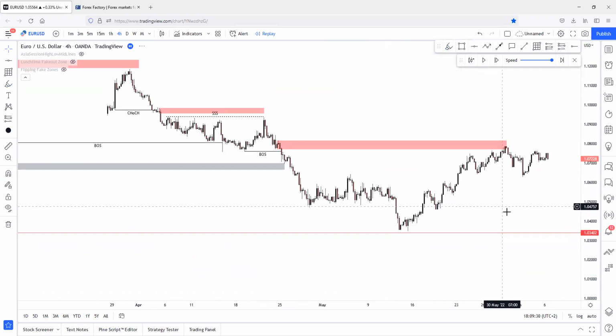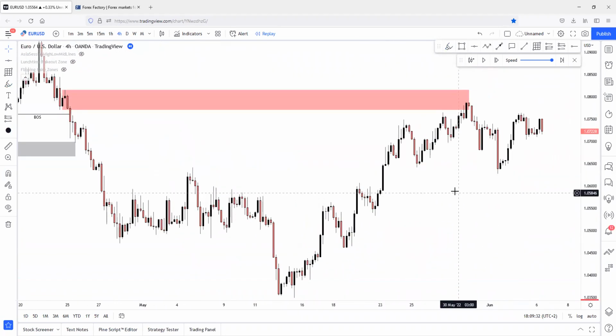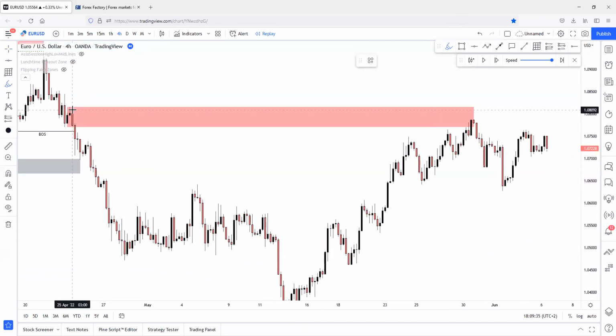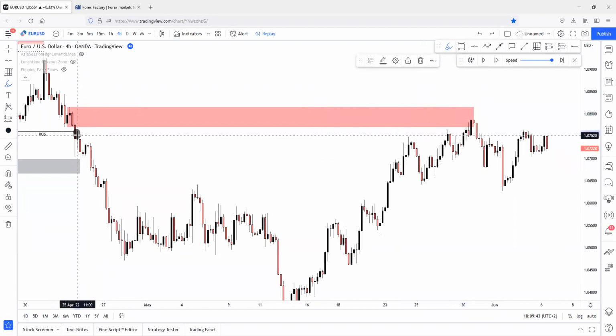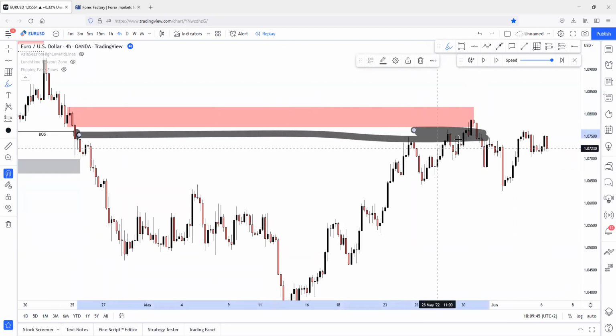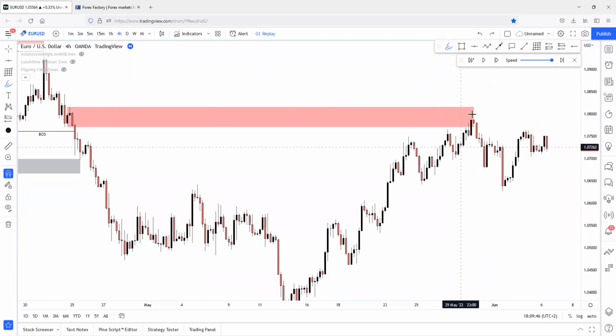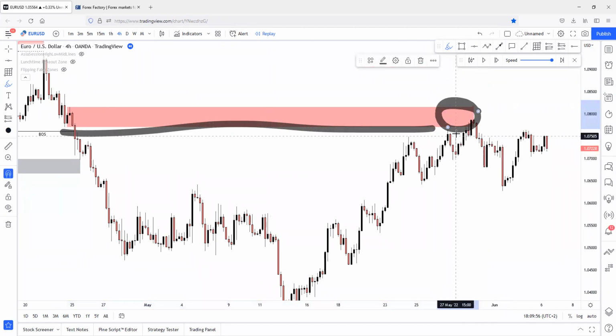But we will care about the 4-hour. We will create a 4-hour analysis too. So we just know that this was a daily supply zone up here, which price is currently reacting on. As you can see, before the reaction on the supply zone, price swept liquidity. So it was the first step of the liquidity, and basically this is a liquidity line which has been swept by this candle or this movement. This can be considered as one candle. This is just a simple leg. This leg has swept the liquidity into this supply zone, as you can see.